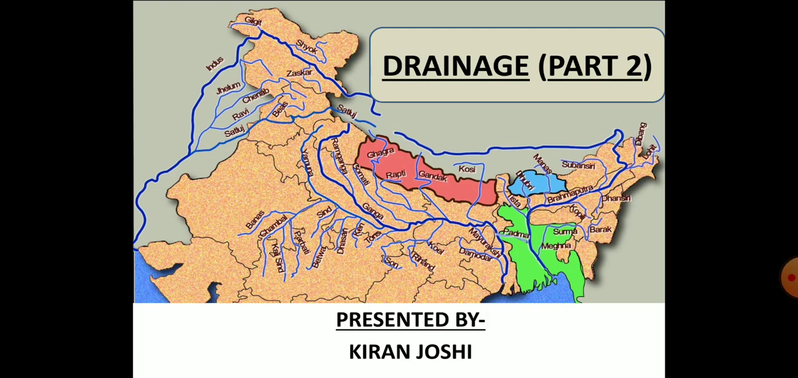Here I am presenting the second video of class 9 geography chapter 3, Drainage. Children, in the previous video of this chapter we learnt about the drainage patterns, and we also learnt that there are two groups of Indian rivers, the Himalayan rivers and the peninsular rivers. Let's learn about the Himalayan rivers.